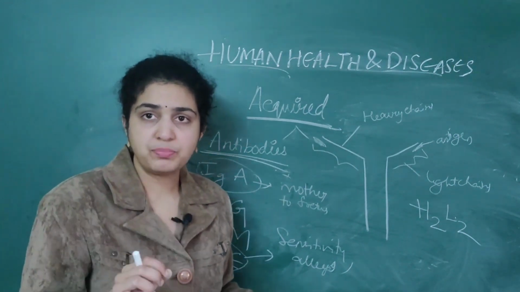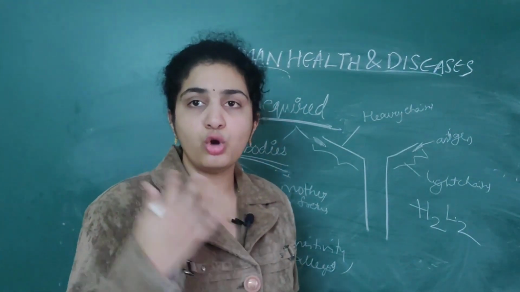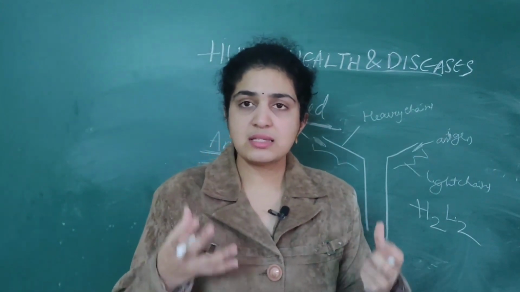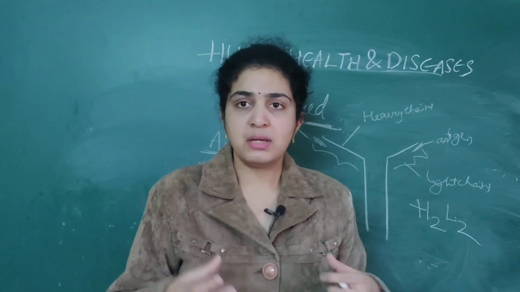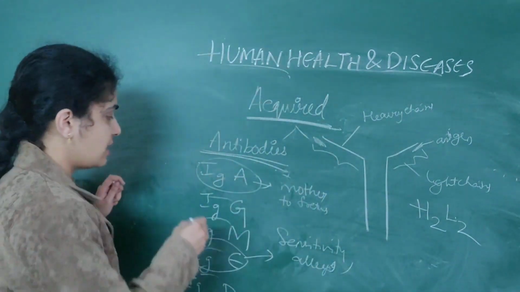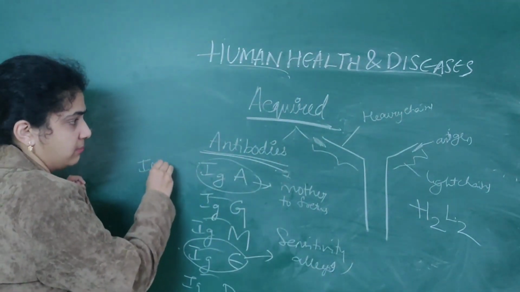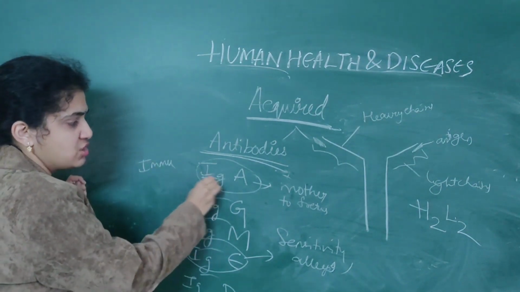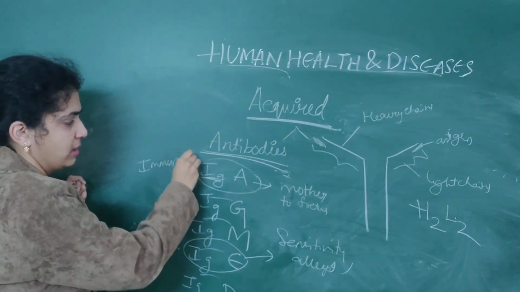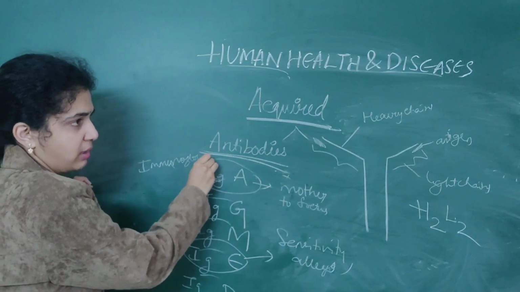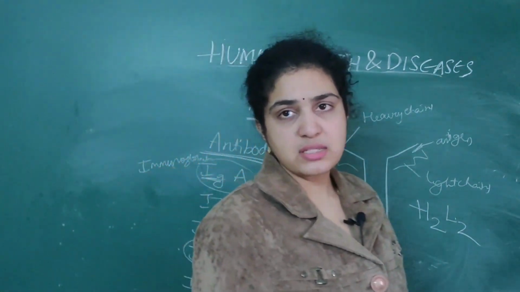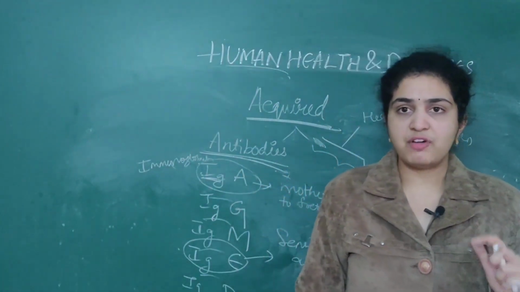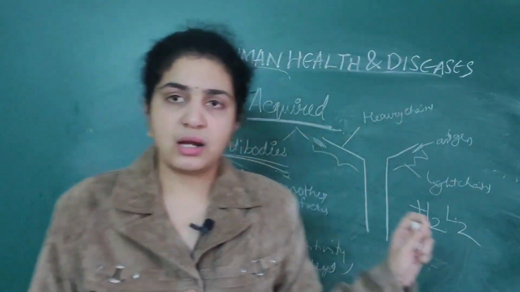What is Ig? It is nothing but immunoglobulin. We say antibodies IgG, A, M, E, D, which means immunoglobulin. Ig means immunoglobulin, which protects the immune system. So five types of antibodies are present and they play a very important role.